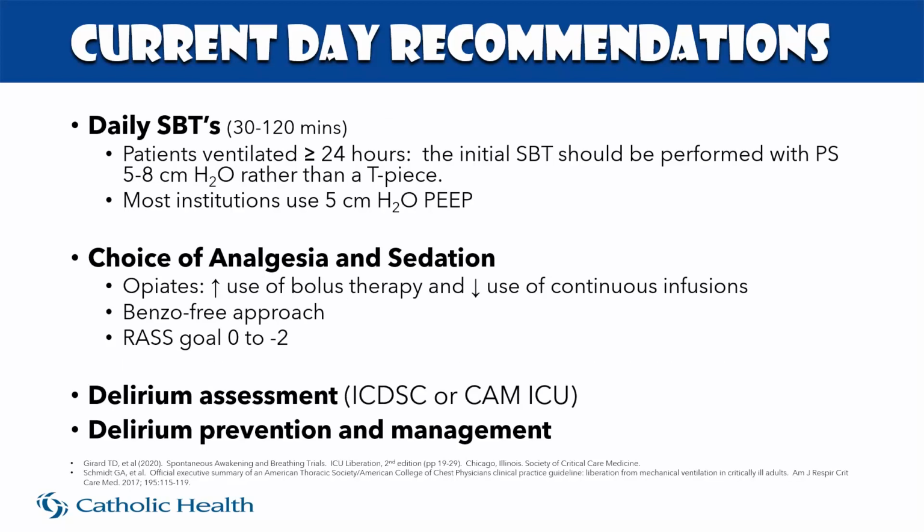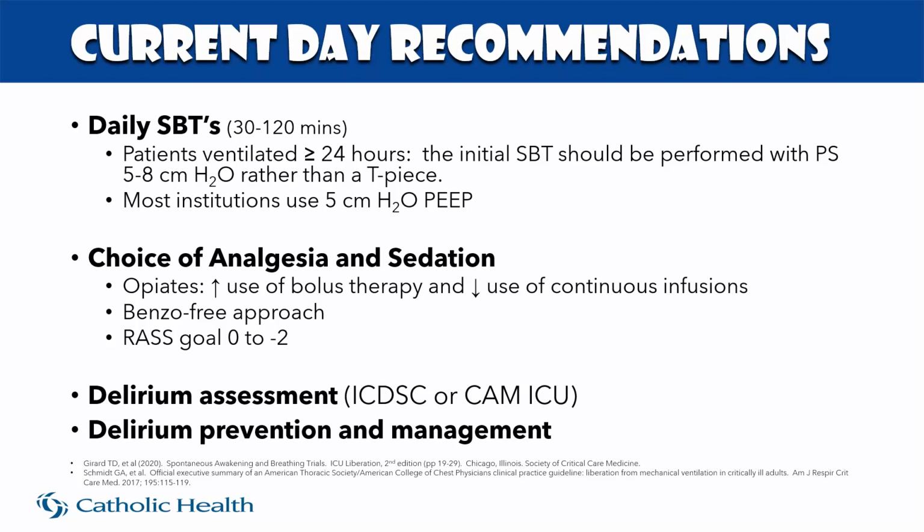Next, we're going to do spontaneous breathing trials, and these are going to last anywhere from 30 to 120 minutes. For patients ventilated for greater than 24 hours, the initial spontaneous breathing trial should be performed with a pressure support ranging from 5 to 8 rather than a T-piece, and most institutions use a PEEP of 5 with that. That's at the recommendation of the American Thoracic Society and American College of Chest Physicians clinical practice guidelines.